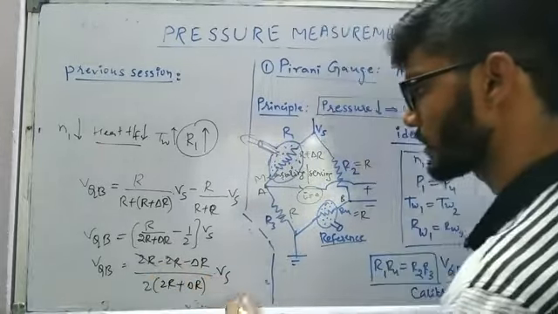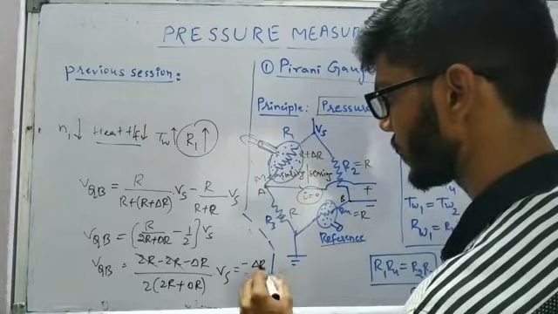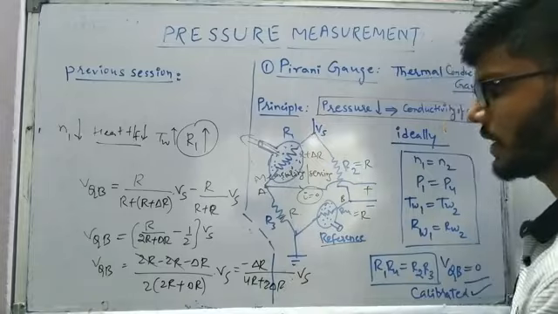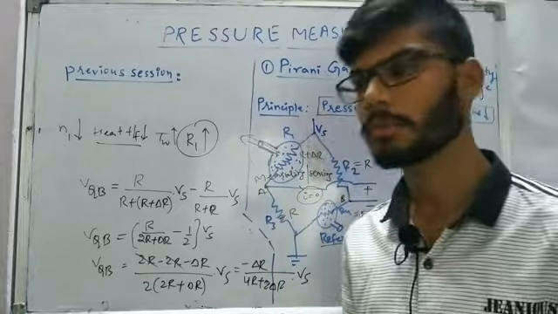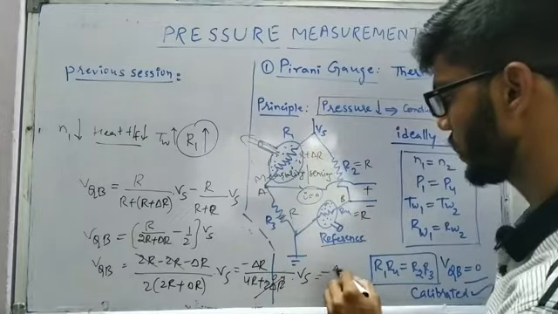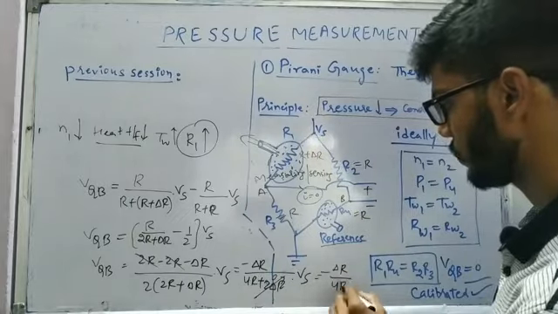So 2R and 2R get cancelled, and this is going to come as minus delta R divided by 4R plus 2 delta R into Vs. As the changes in the resistance are going to be comparatively less, we can assume the 2 delta R as 0. So this is going to come out as minus of delta R by 4R into Vs.